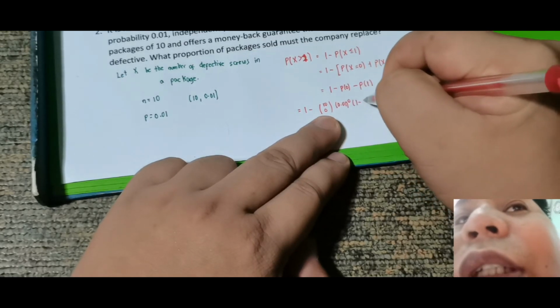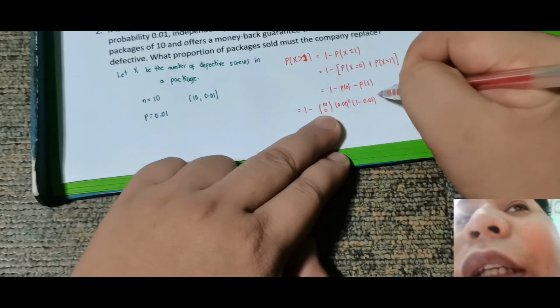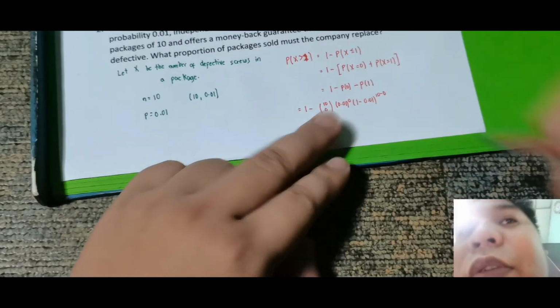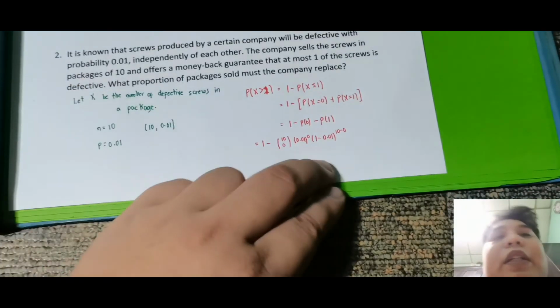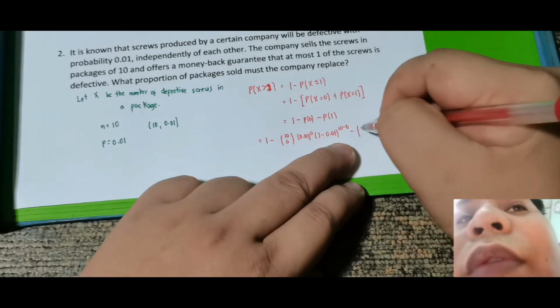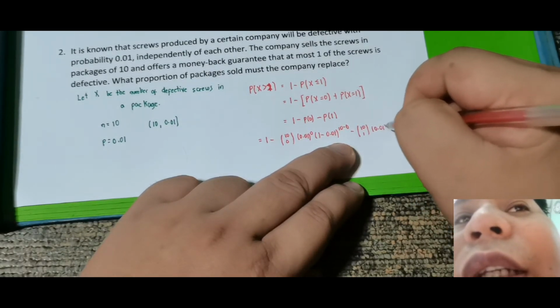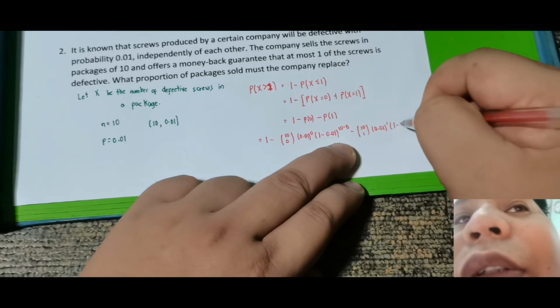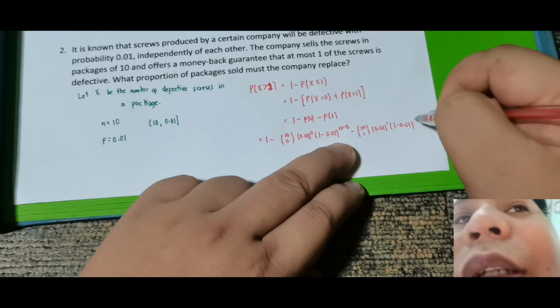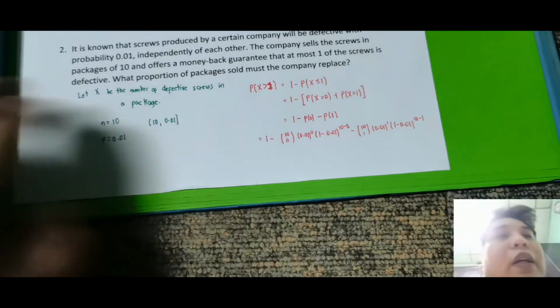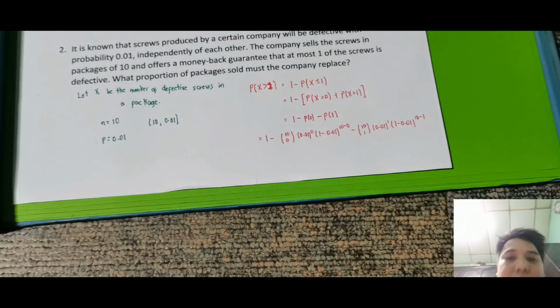Tapos 1 minus 0.01 raised sa 10 minus 0. Ayan yung una. Okay, next is minus 10 taken 1, then 0.01 raised to 1, then 1 minus 0.01 raised to 10 minus 1. Okay, so obviously kakalkulahin na lang natin yan.